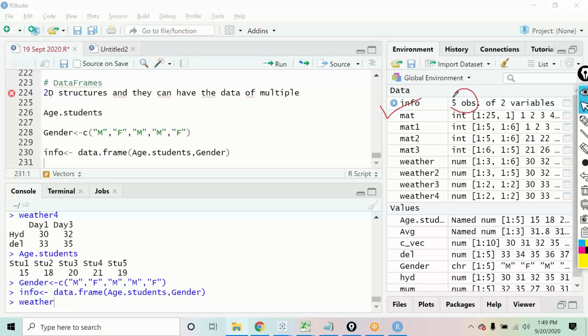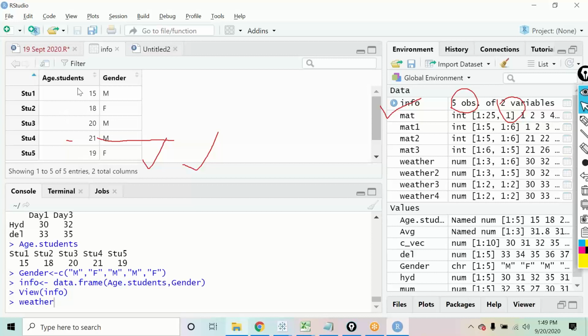Info. It has 5 observations. Observation means it has 5 rows of data and 2 variables. 2 variables means 2 columns. One column is age, another column is gender. Let us take a look at it. Just click on this and you will be able to see the data now. This is the age of the students and this is the gender of the students. This is what a data frame is, right? A data frame is something that has data of a variety of types. Okay, class, are we all clear on this?